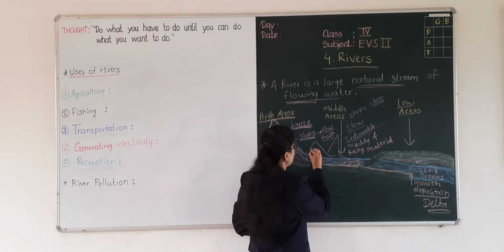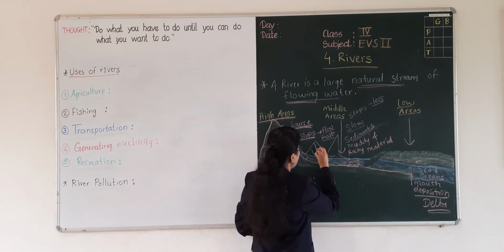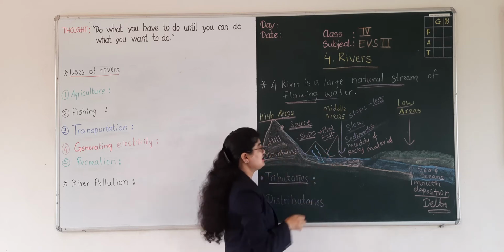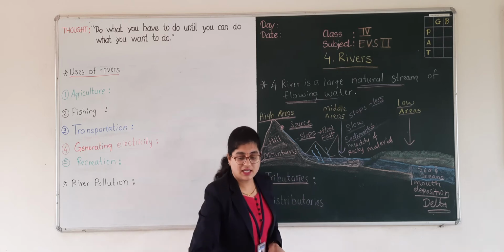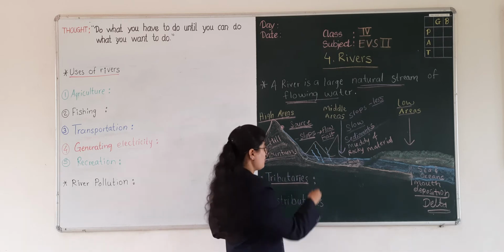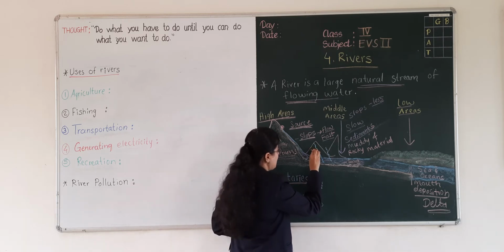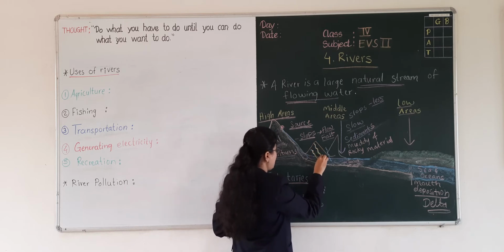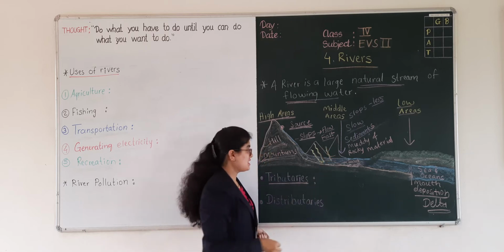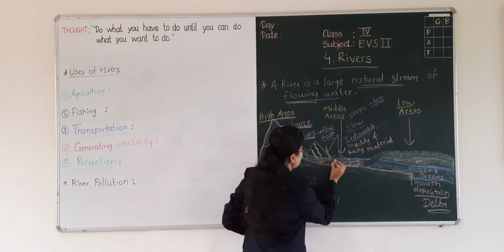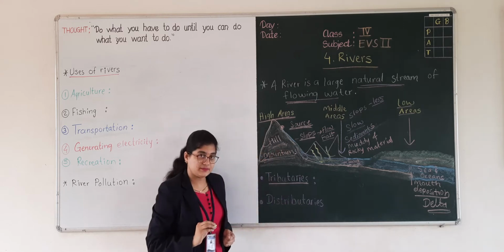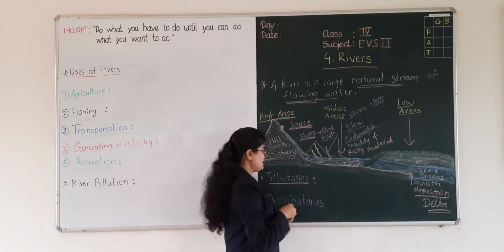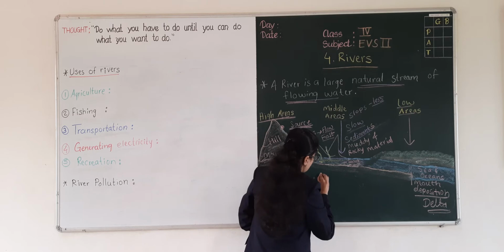Small streams and small rivers. Okay, so these small rivers, shall I use another color chalk? Okay, see this yellow color showing small rivers and small streams which are joining to this main river.